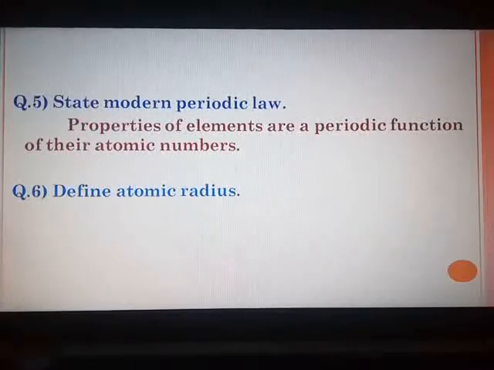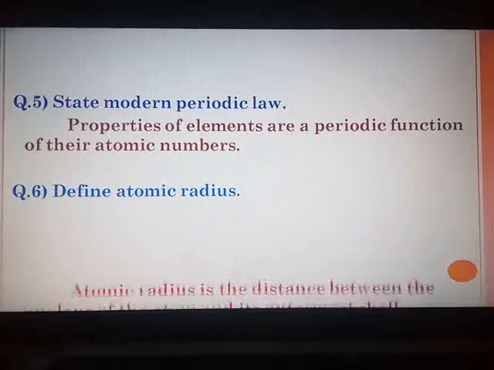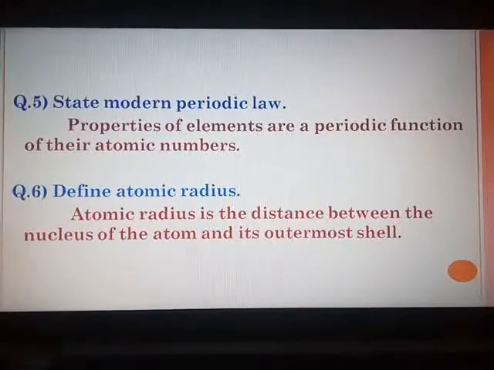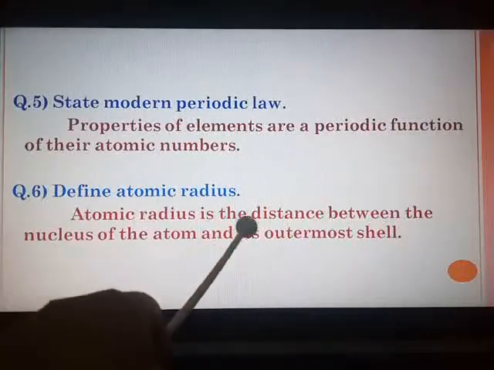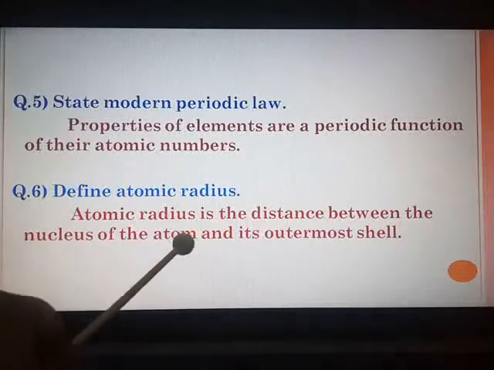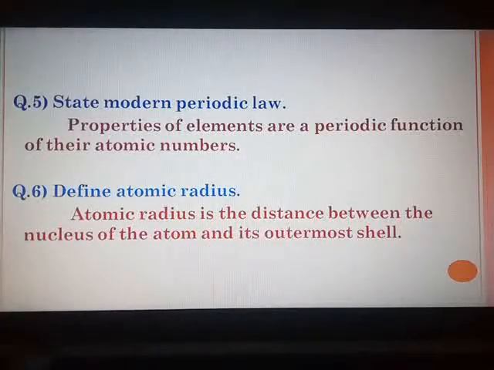Next, last additional question is define atomic radius. It can be asked as true or false, or complete the statement. Page number 25, first paragraph, atomic size, last line. Atomic radius is the distance between the nucleus of the atom and its outermost shell. So here we complete the discussion of additional questions for this chapter. Many additional questions are not there, but application based logic questions, where to apply the logic, such type of questions can be asked from this chapter.